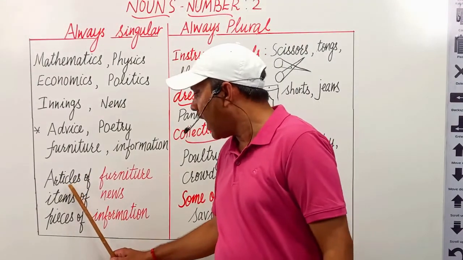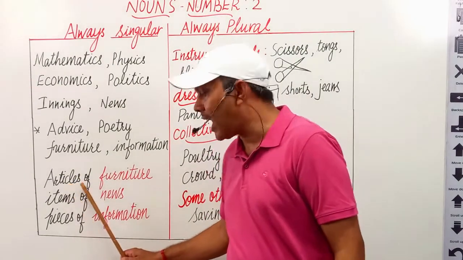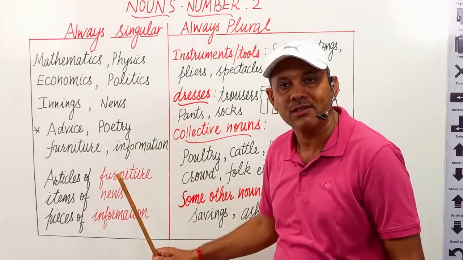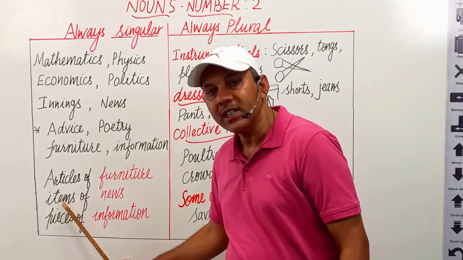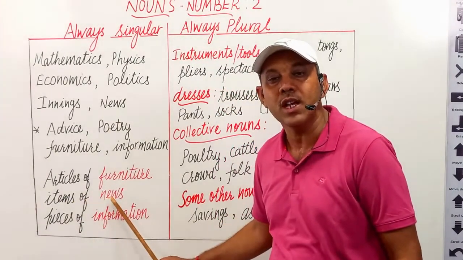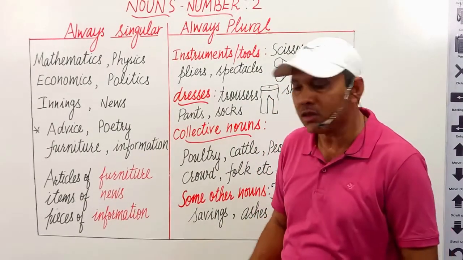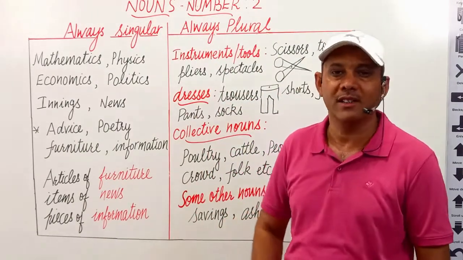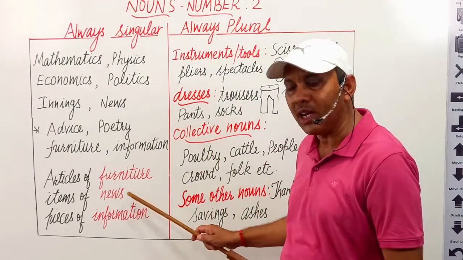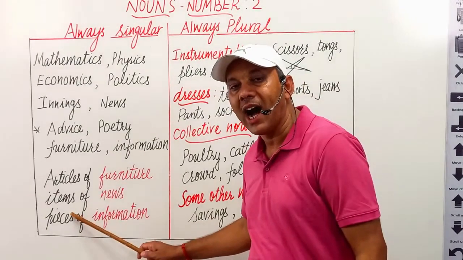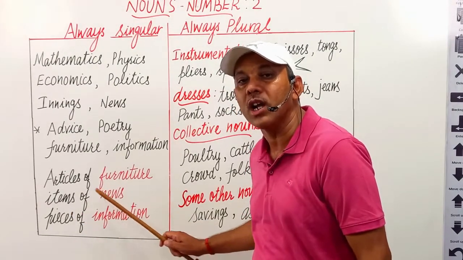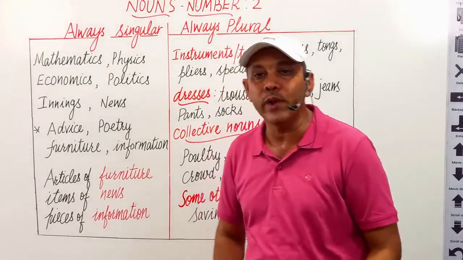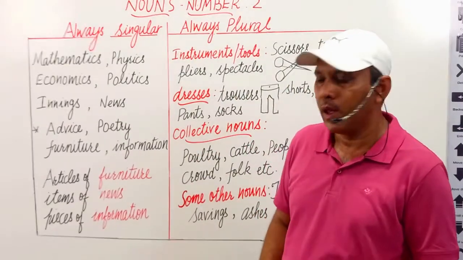For example, I bought many articles of furniture, not I bought furnitures. I heard many items of news regarding COVID-19, not I heard many news. This is incorrect one. To make it correct, to make it plural, we have to use a phrase items of before this particular noun. The next is information. Information is always used in singular form.